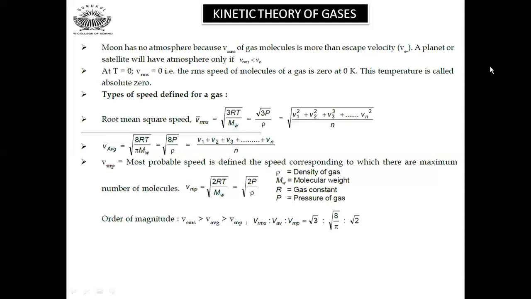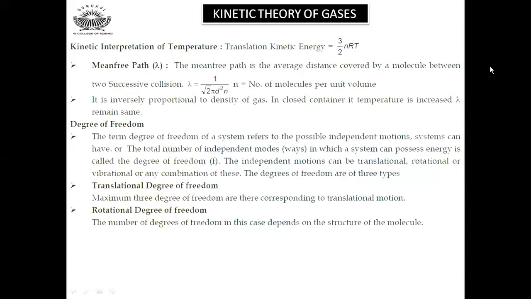So this is the ratio which you will be getting here. Now, kinetic interpretation of temperature from translational kinetic energy: 3 by 2 nRT. Mean free path: the mean free path is the average distance covered by molecules between two successive collisions. This is very much important. It is given by lambda equals 1 divided by root 2 pi d square n, where n is the number of molecules per unit volume and d is the diameter of the molecule.